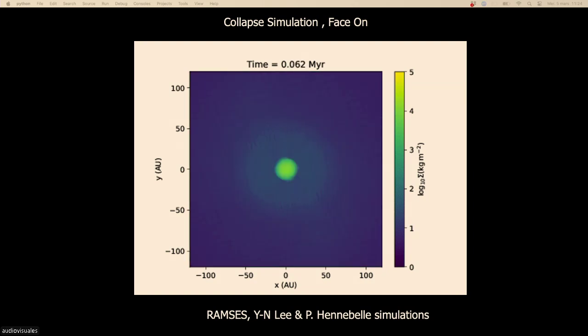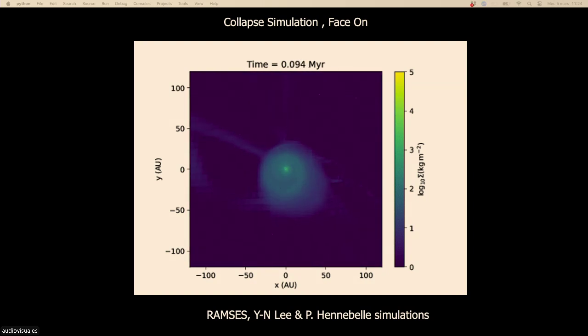So now the question, look at the time scale. You see the time scales are of the order of 0.1 million years. Okay. So to form a protoplanetary disk, in fact, it is super fast compared to the age of the solar system or to geological scales. Forming a protoplanetary disk takes only about 100,000 years.